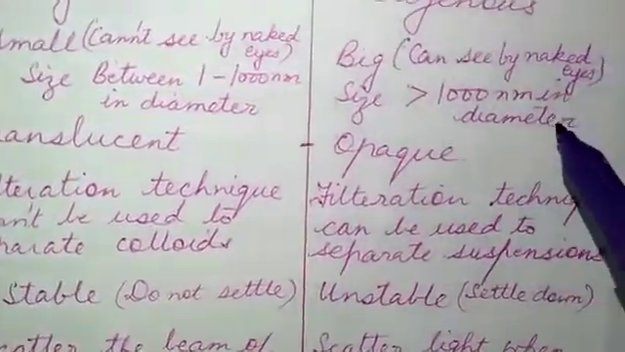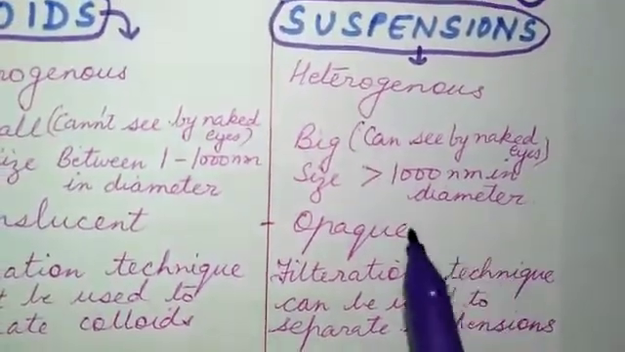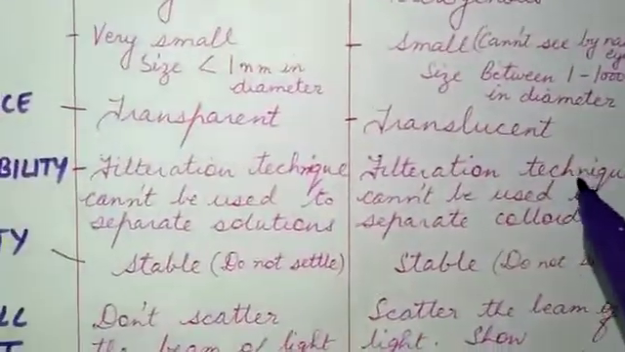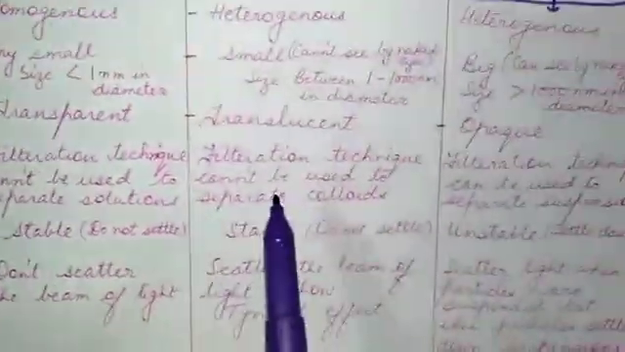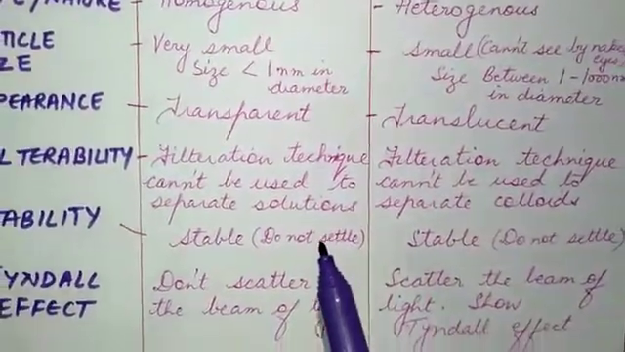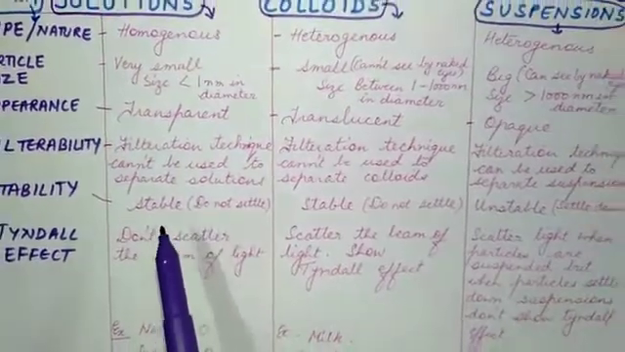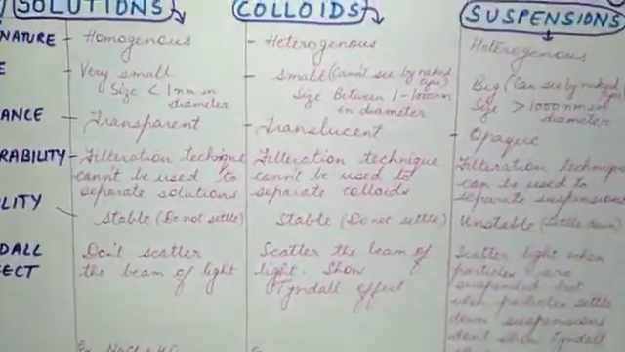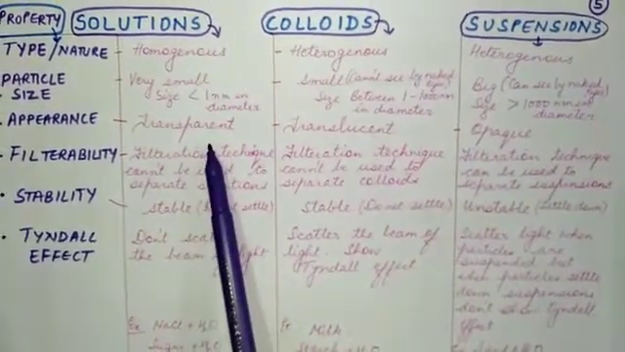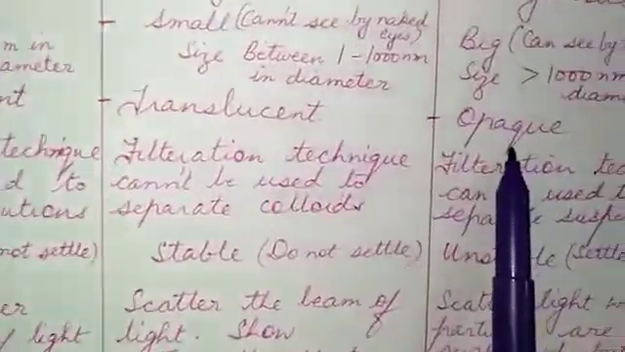We can see them through the naked eyes. Suspensions are visible through the naked eyes. You can see the suspensions through your eyes. There is no need of microscope. For colloids, we can't see them through the naked eyes. We need some microscope to see the particles, and solutions are very, very small. The particle size is very small and we need to use some ultra microscope to see the solution particles. Then when we look at the appearance, solutions are transparent, colloids are translucent and suspensions are opaque.